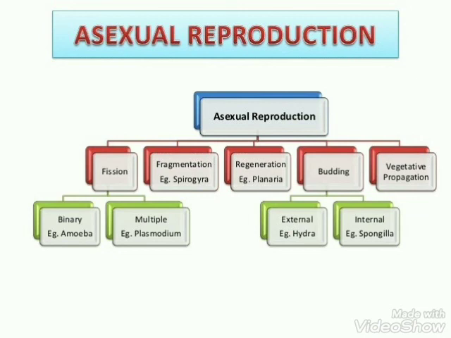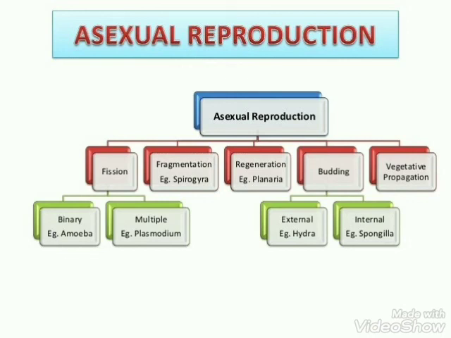Next comes budding. Budding is a type of reproduction in which one or more outgrowths, or buds, are produced which initially remain attached to the parent body but eventually get separated and form a new individual.